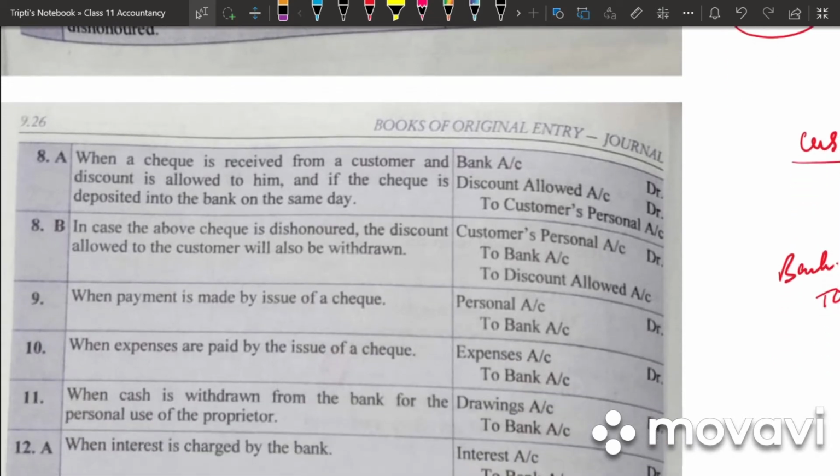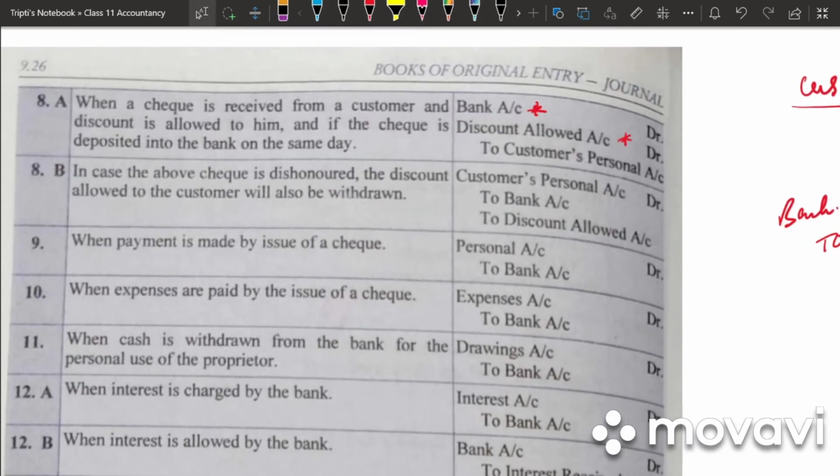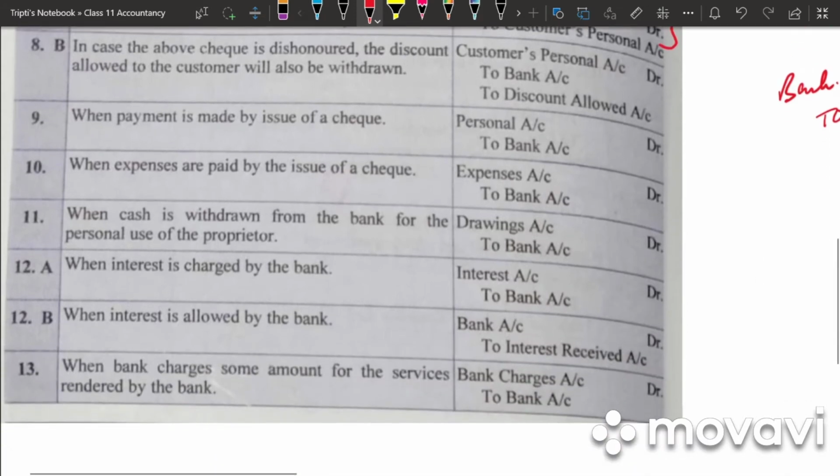Next. When a check is received from a customer and discount is allowed to him, and if the check is deposited on the same day, so what are we getting? Bank account will be debited because we are getting money. We are allowing the discount. So discount allowed is an expense, so we'll be debiting that as well, and crediting the customer's personal account. Next, in case the above check is dishonored, the discount allowed to the customer will be withdrawn. So it will be the opposite of the check deposited entry.